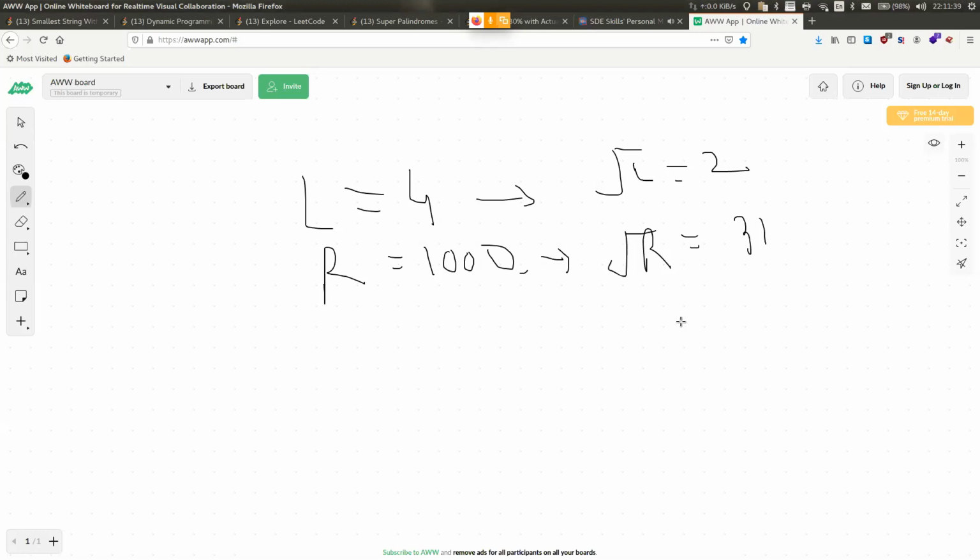Yeah, because what I thought, when you did root of L and root of R, was that the range from root of L to root of R is a palindrome. Since we have already taken the root of the numbers L and R, we don't have to square them, because they are already squared numbers. So we just have to increment those numbers and then consider them.